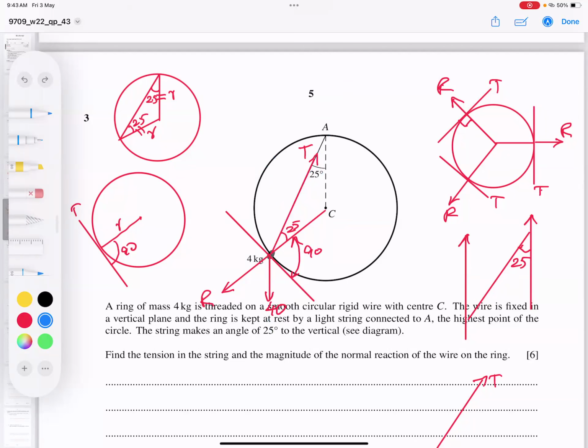So I'm writing here, this angle is 25. And what is the other angle? This is 180 minus 25, 155. So from here till here, 155. It means from 155, I must subtract 25 and 90.